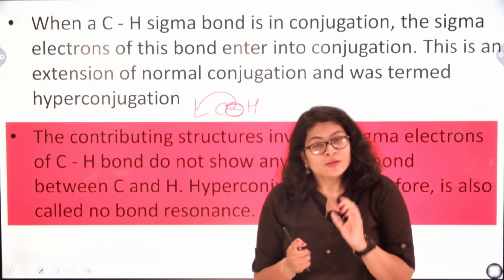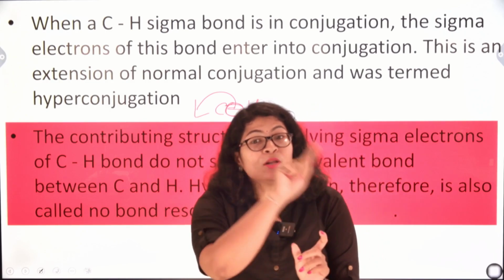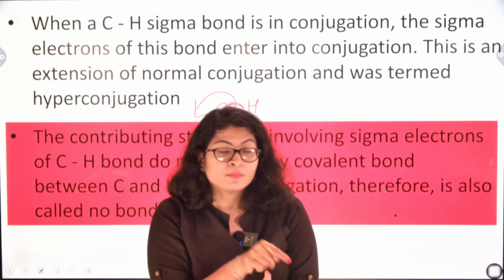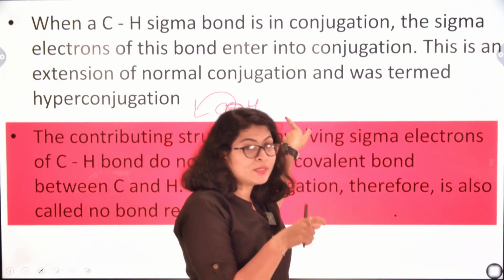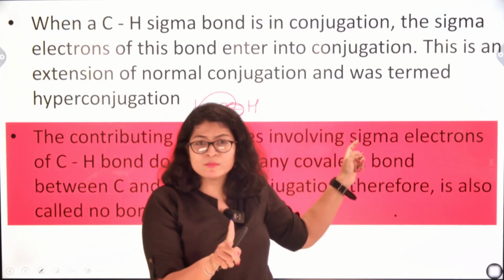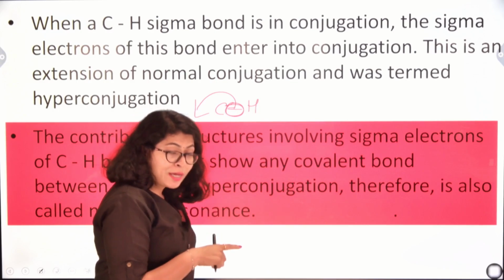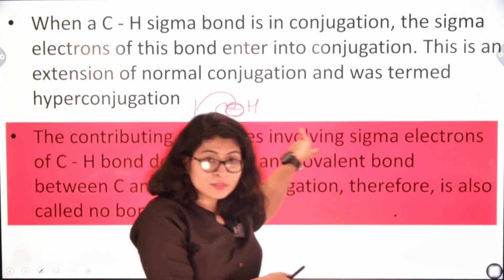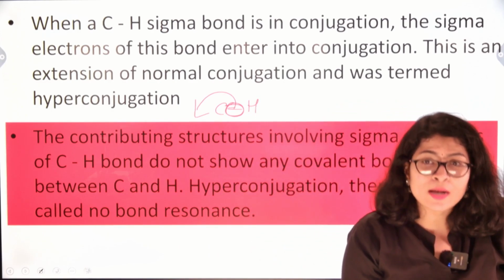Resonance, as you will understand later, is basically the delocalization of pi electrons. But here, what is happening? The delocalization of a sigma electron is happening. The sigma bond is the primary bond, the first bond that is formed between any two atoms. So if this sigma bond is participating in the resonance, then what happens? It definitely has to break that bond with the other atom.